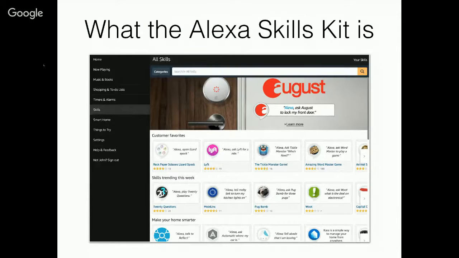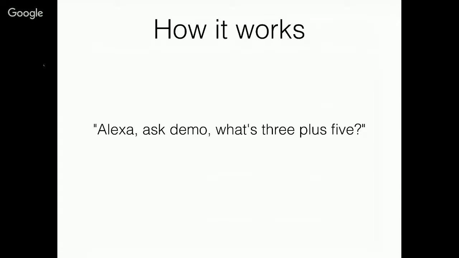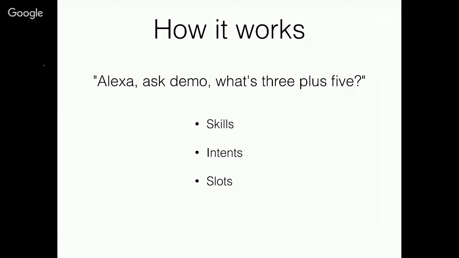Okay, so now I'm going to go into how the actual skills work conceptually. To explain how the Alexa Skills Kit works, I'm going to develop a simple program that adds two numbers. To activate it, I'll say, Alexa, ask demo what's 3 plus 5. There are three concepts you need to understand to know how the natural language engine processes the speech. Those are skills, intents, and slots, and I'll go over each one of those now.